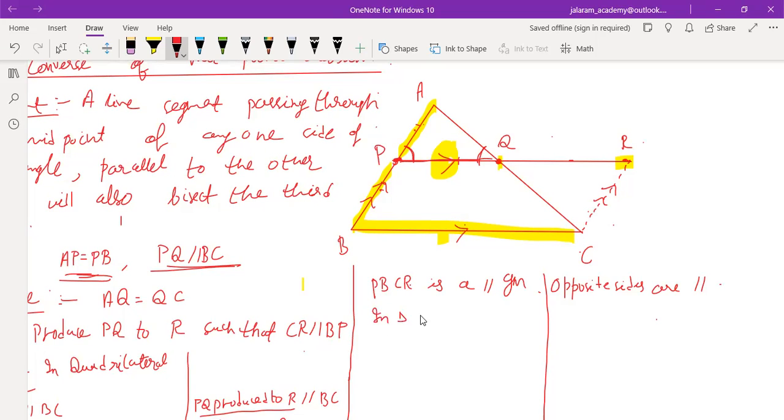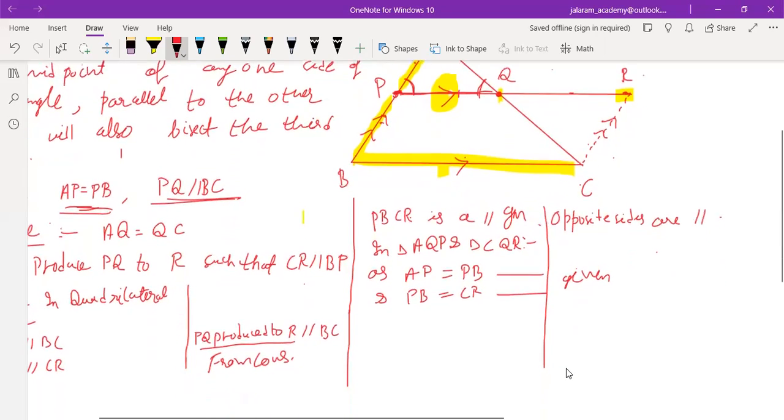So we write the names of these two triangles: triangle AQP and triangle CQR. AP equals PB, given, and PB equals CR. Can you tell the reason of this?